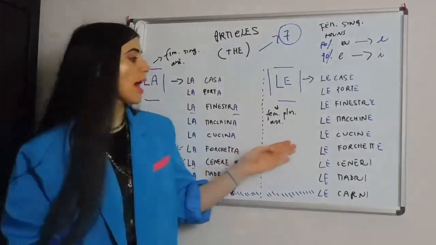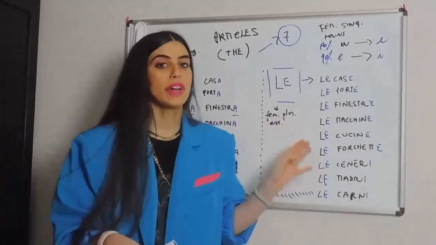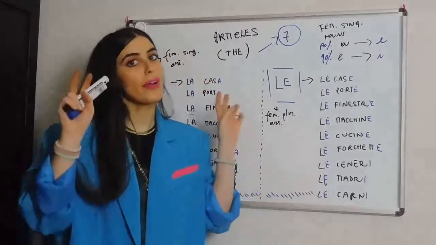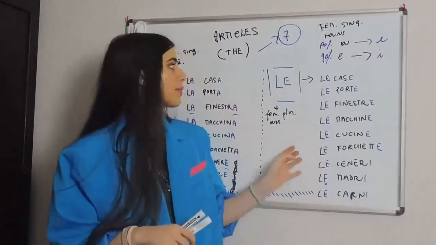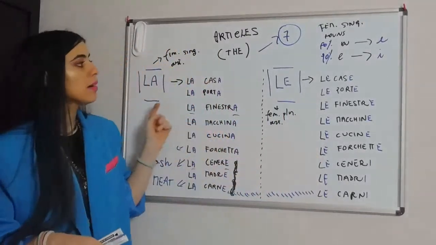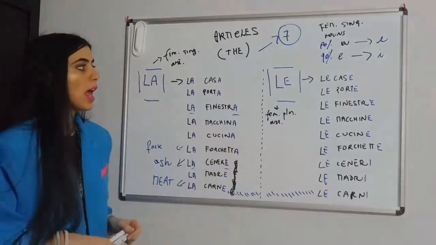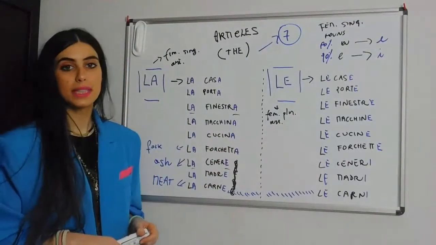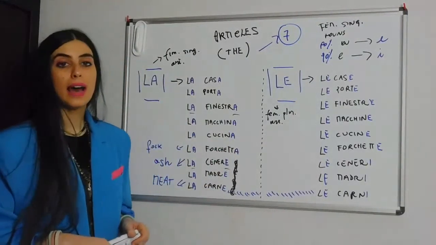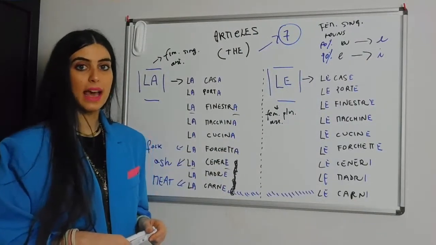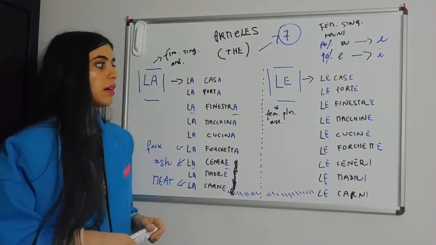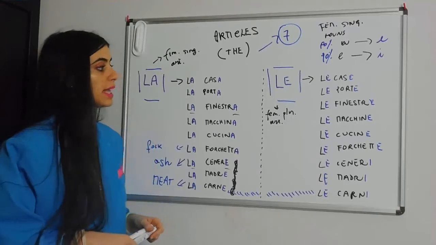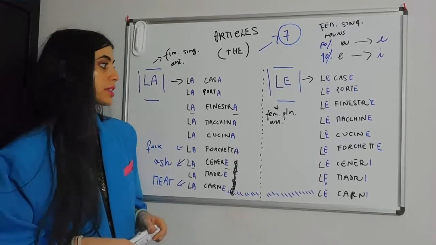And indeed, we'll have almost again perfect agreements, except for irregular nouns. So, la casa becomes le case, la porta becomes le porte, la finestra becomes le finestre, la macchina becomes le macchine, cars.